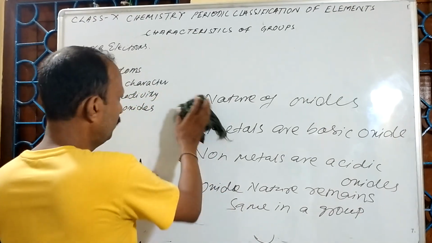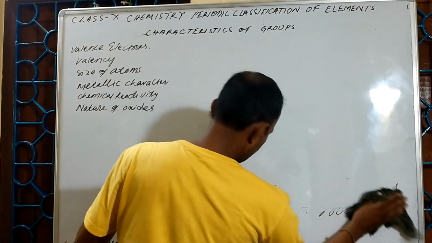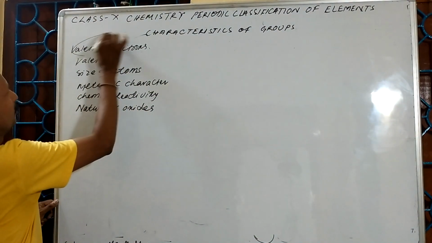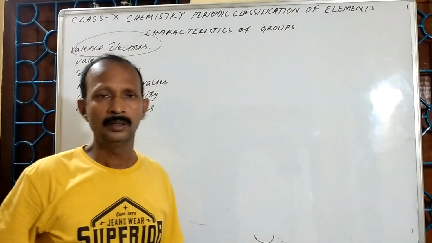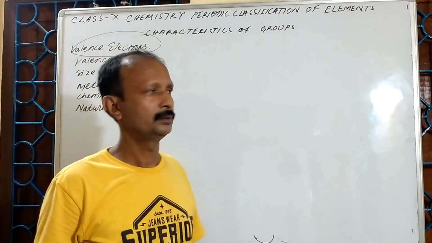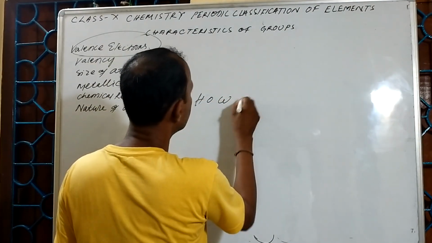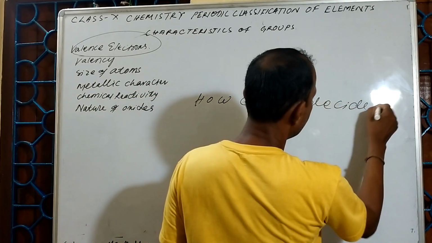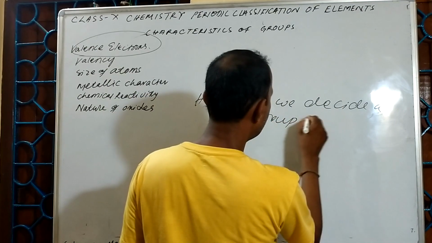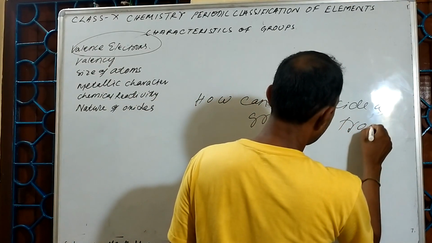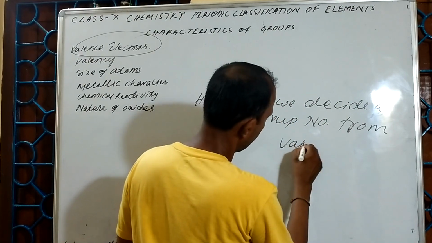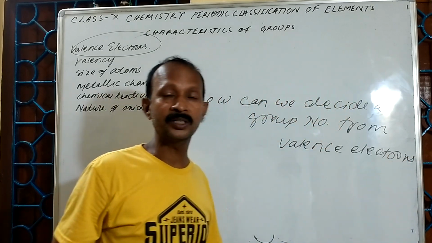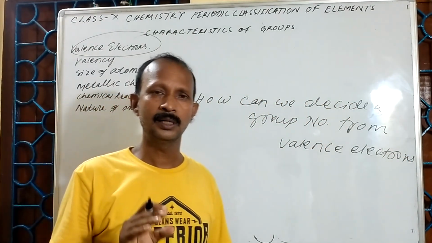So, children, one important point I forgot to say, but now I can say it, that is related to valence electrons. How can we decide a group number from valence electrons? Listen carefully.